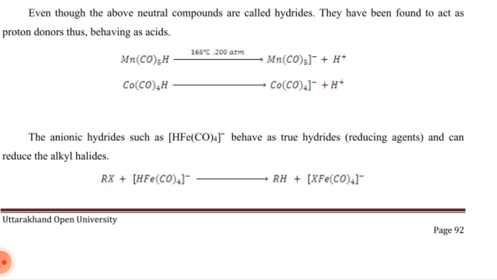Even though the above neutral compounds are called hydrides, they have been found to act as proton donors, thus behaving as acids. Mn(CO)5H gives Mn(CO)5 minus plus H plus, and Co(CO)4H gives Co(CO)4 minus plus H plus. And an anionic hydride such as HFe(CO)4 minus behaves as a true hydride reducing agent and can reduce alkyl halides. Alkyl halide reacts with HFe(CO)4 minus to give RH and XFe(CO)4 minus.